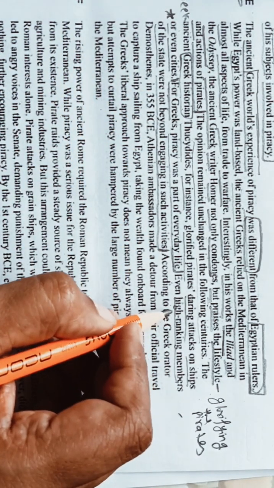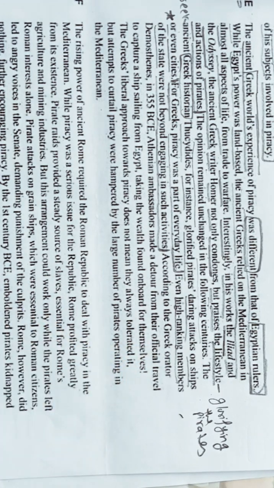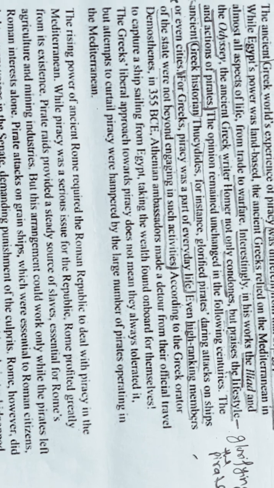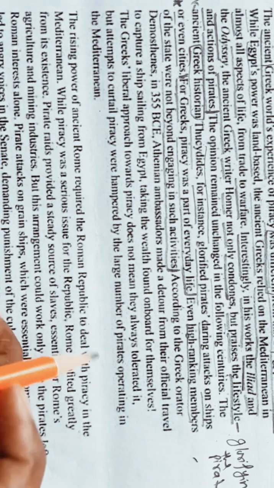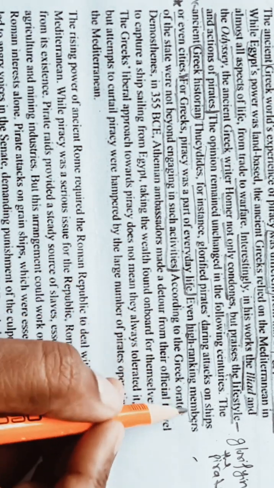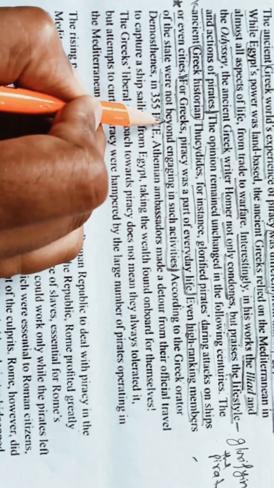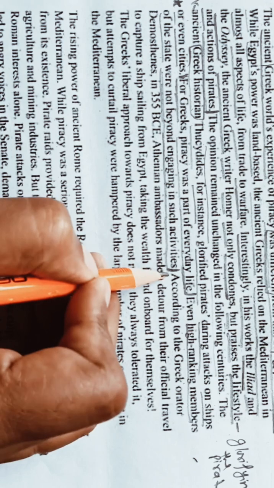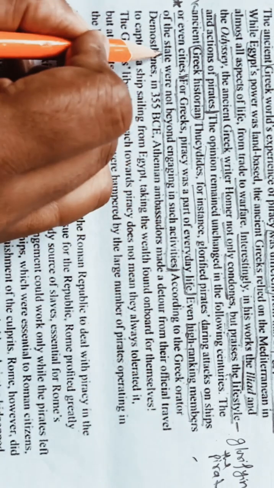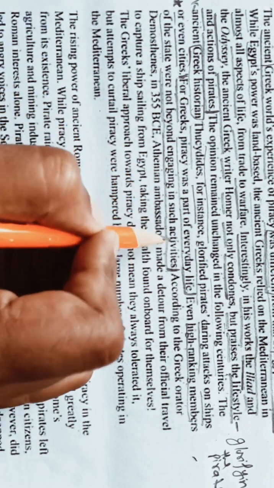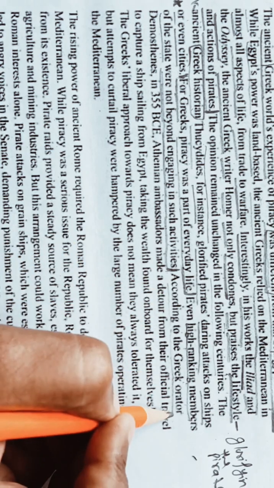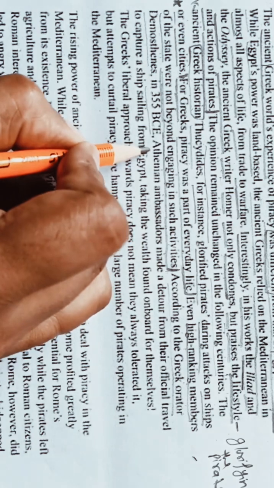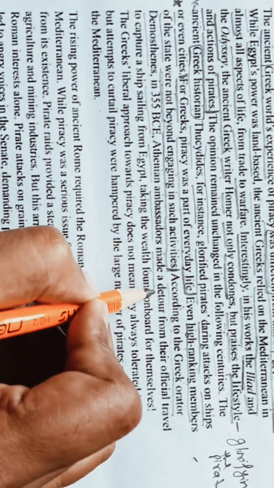So what are they saying? They are saying even the high-ranking members of the state were not beyond, means were involved in such activities, means they are also involved in piracy. Okay, according to the Greek orator Demosthenes, in 355 BCE, an Athenian ambassador made a detour.